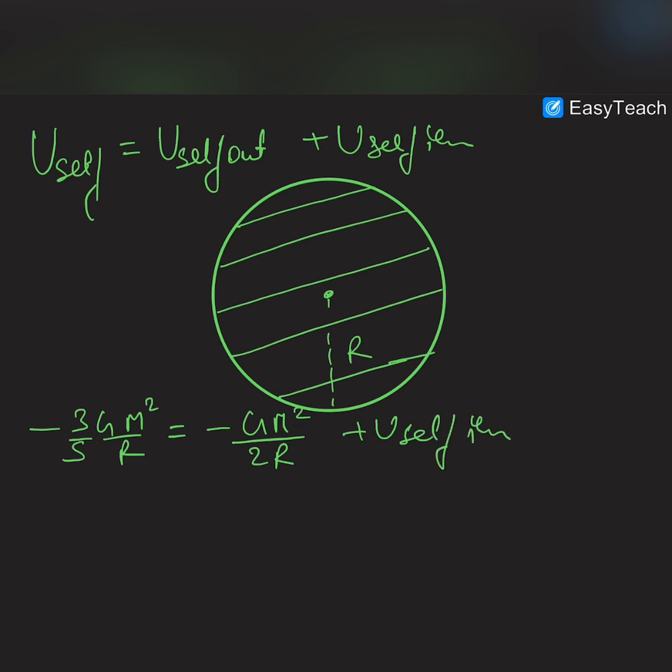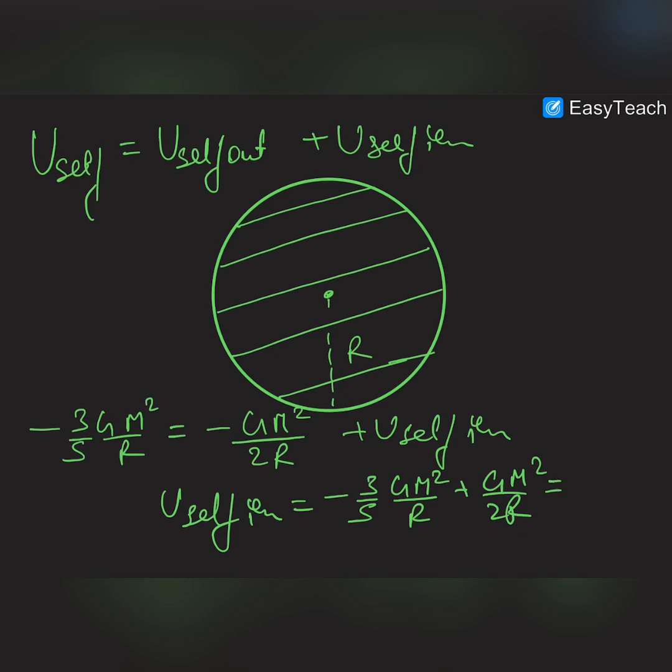So U self in can be calculated by minus 3 by 5 G M square by R plus G M square by 2R, which is equal to minus G M square by 10R.